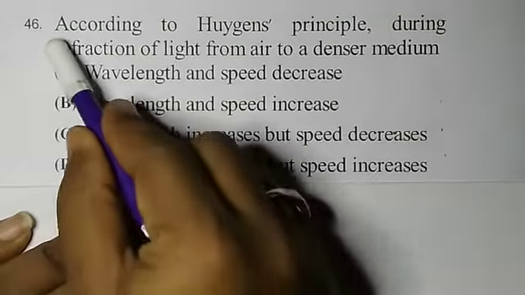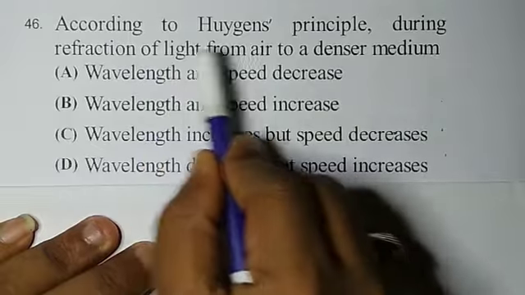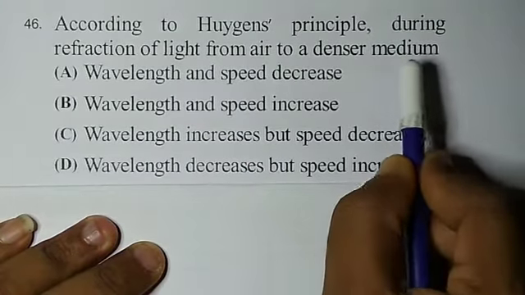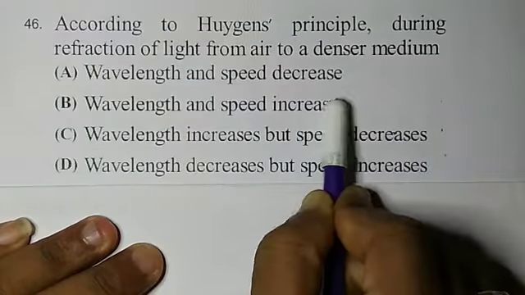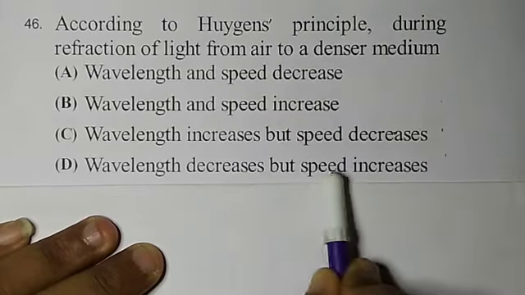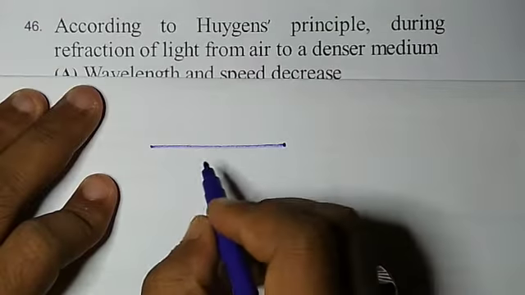Now question number 46. According to Huygens principle, during refraction of light from air to a denser medium, the options are: wavelength and speed decrease, wavelength and speed increase, wavelength increases but speed decreases, wavelength decreases but speed increases. So what happens? We have to show this.